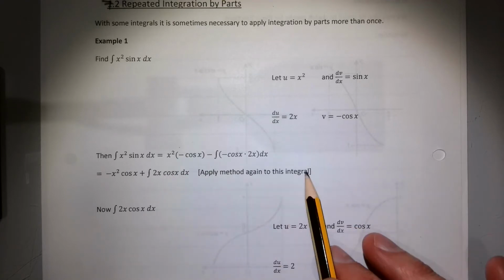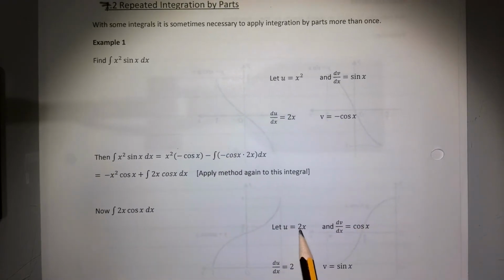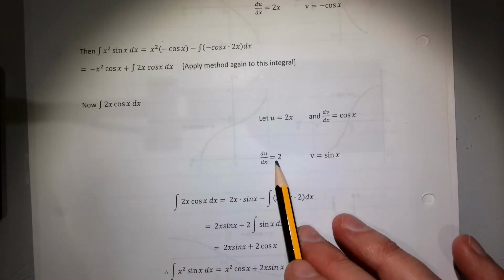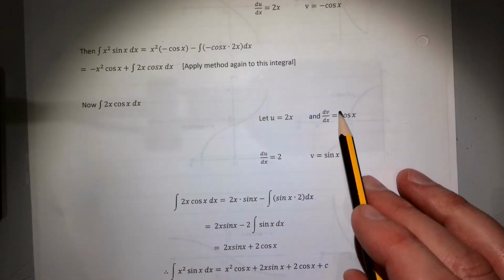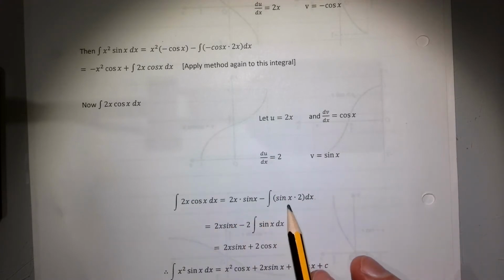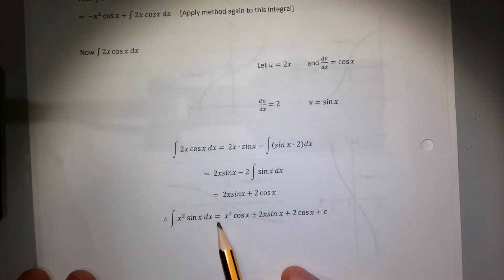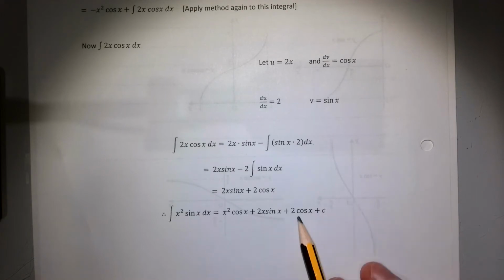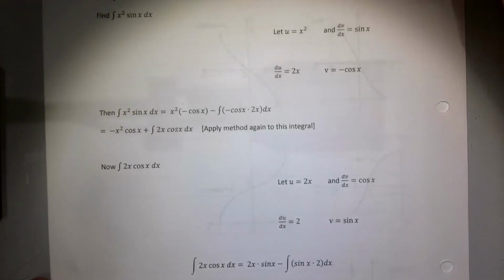So apply the method again to this integral. We're going to let u equal 2x, and dv/dx equal cos x. du/dx, differentiating here, is 2. Integrating here we get sin x. And we can sub in from there. So our 2x cos x gives us this. That means our original question, which was x squared sin x, gives us minus x squared cos x plus 2x sin x plus 2 cos x. A reasonably straightforward thing, I would think, for A2 maths.